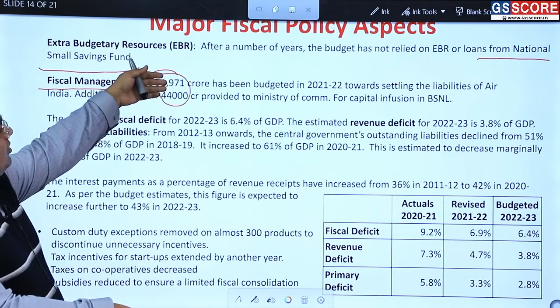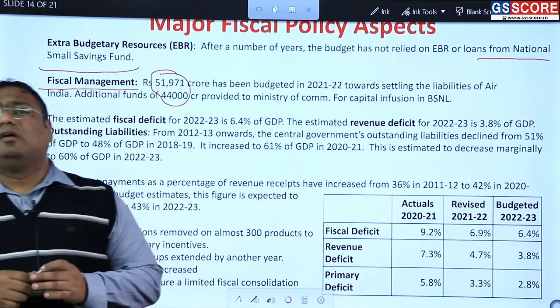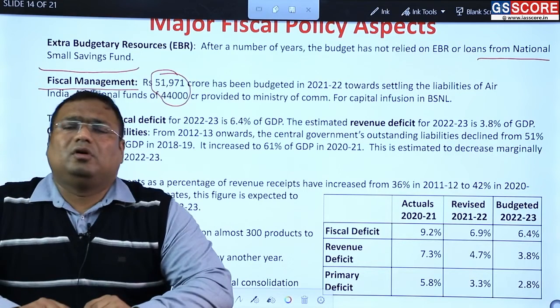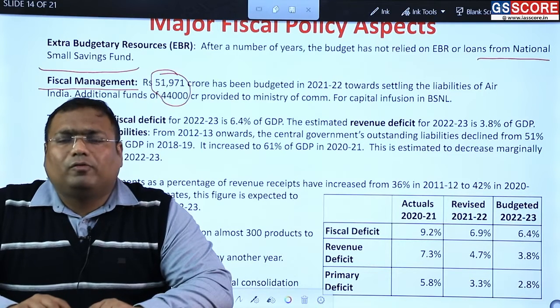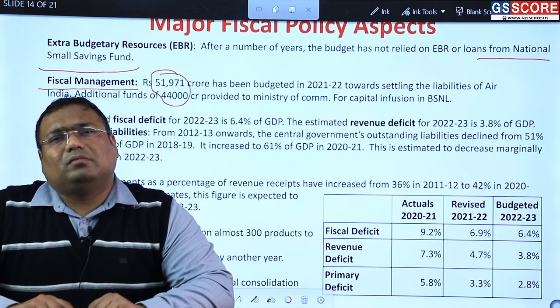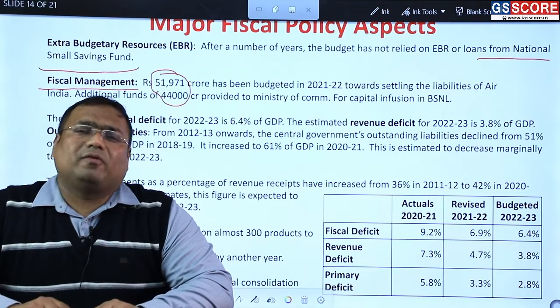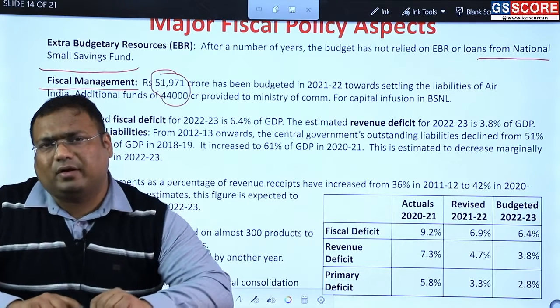So much amount is just getting wasted because of the sick PSUs. Again, this amount is almost close to 2.2, or in fact more, 2.4% of our GDP. And this money, if it could have been spent on education, health, would have done wonders for our economy.